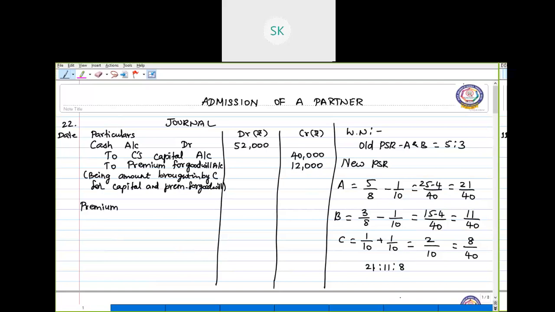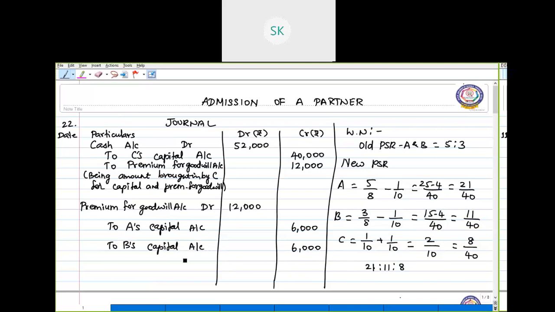So the next entry is premium for goodwill account debit to A and B are the sacrificing partners, isn't it? So A's capital account to B's capital account. So this 12,000 is distributed among the partners equally as their sacrificing ratio is equal. Okay. So 6,000 and 6,000.